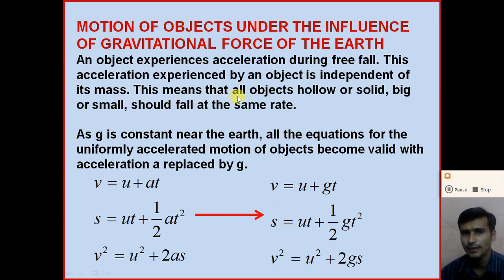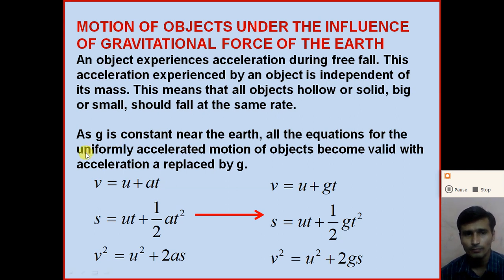This means that all objects, hollow or solid, big or small, should fall at the same rate. So the acceleration produced on each object, either hollow or solid, big or small, is the same.